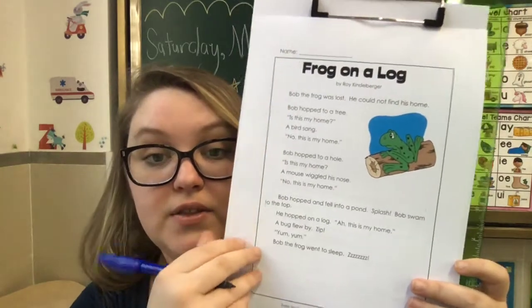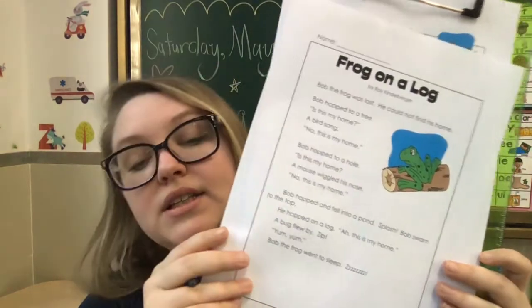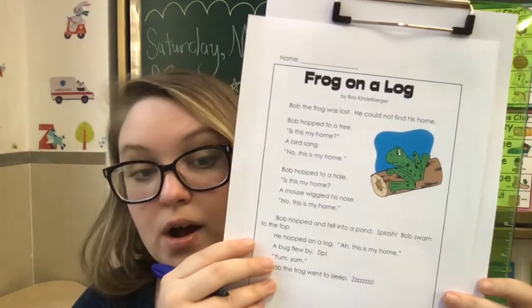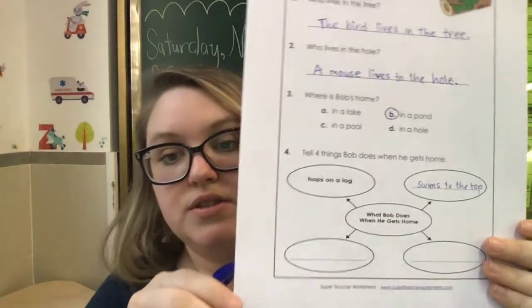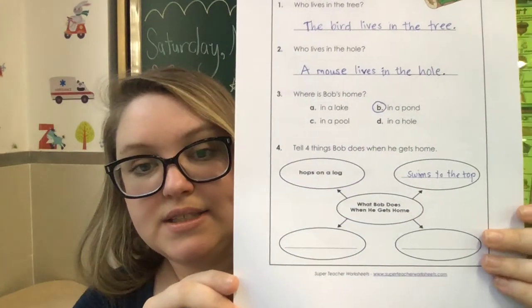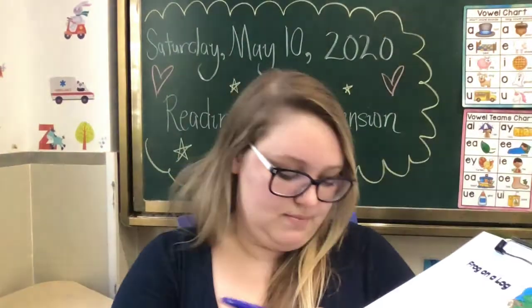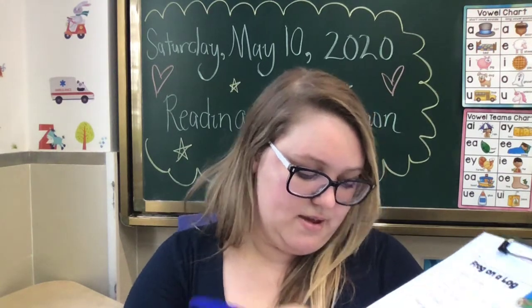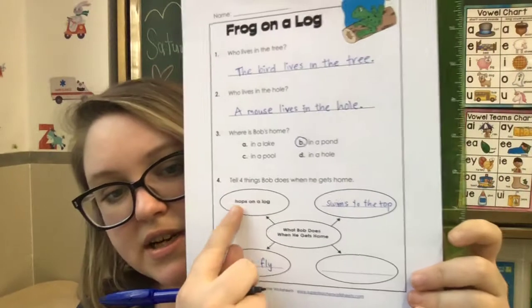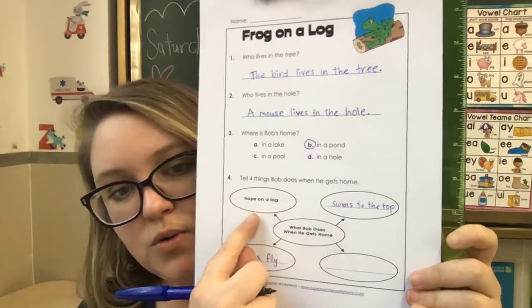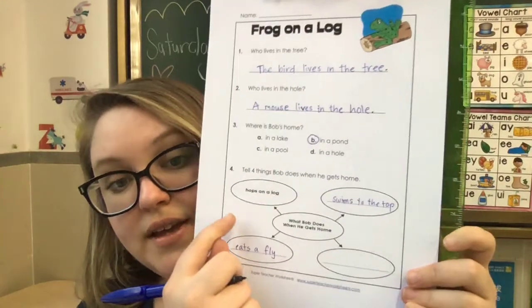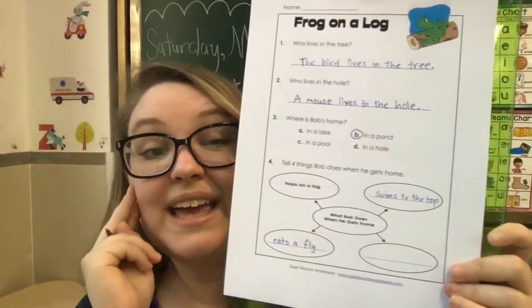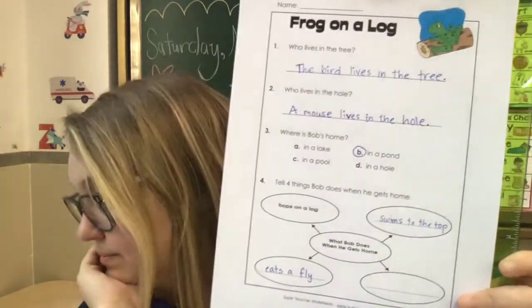Okay? Or another thing he says, he saw a bug fly by, but I think we know he ate it because he says yum yum. And he's a frog. Frogs eat. So, right? Eats a fly. He eats a fly. Now, we don't need whole sentences here because the example doesn't have a whole sentence. You can just put a phrase, right? Which is a bunch of words. So, swims to the top, eats a fly, and the last thing he does.